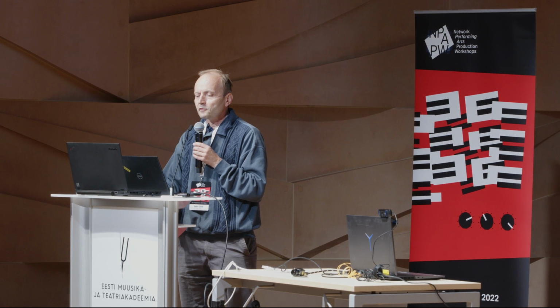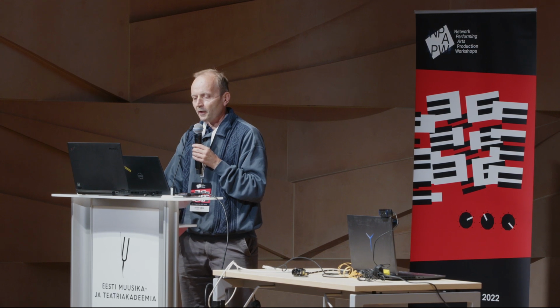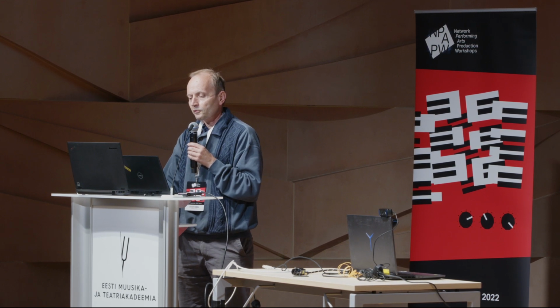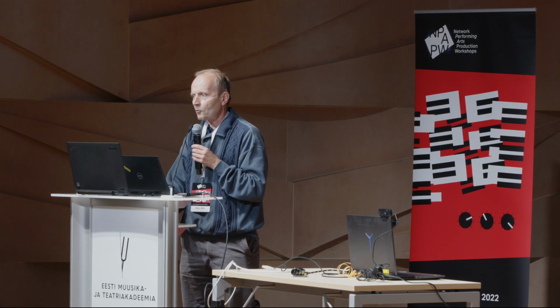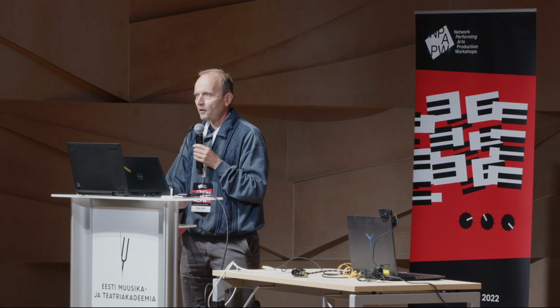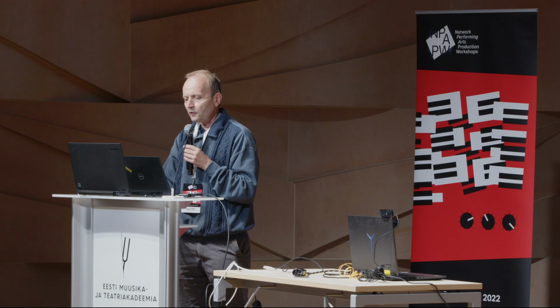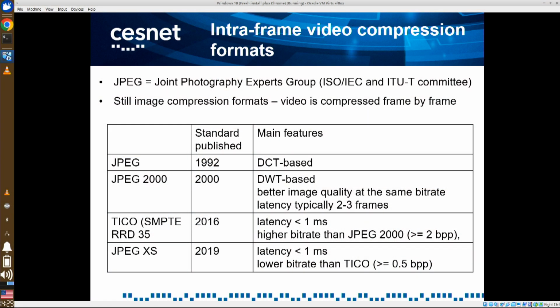And the latest development is a JPEG XS format, which can compress and decompress images as fast as Tico, but reduces bitrate 3 to 4 times, almost to the level of JPEG and JPEG 2000.